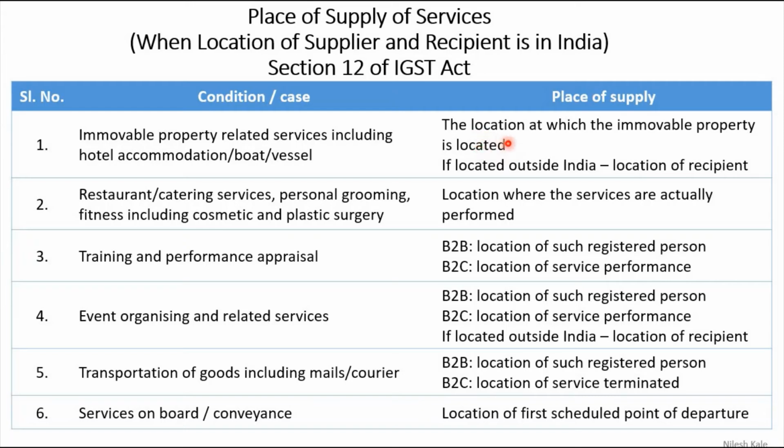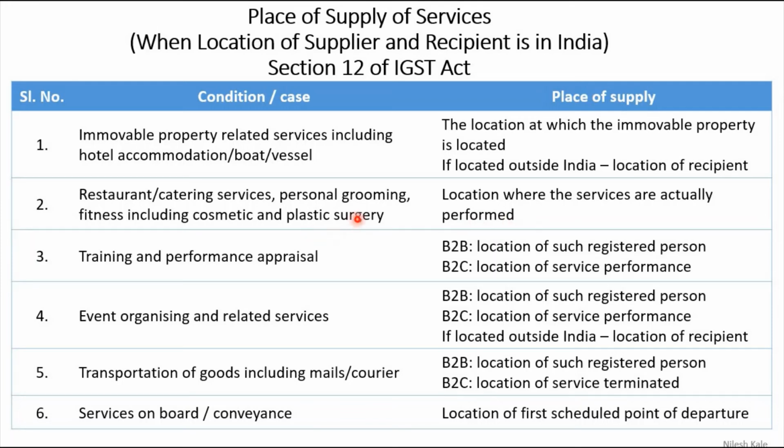Now let us understand the cases for immovable property related services, including hotel accommodation, boat or vessel. The location at which the immovable property is located is the place of supply, and if it is located outside India, the location of recipient we are going to consider for boat or vessel services. Now restaurant or catering services, personal grooming like your salon and beauty parlors, fitness including cosmetic and plastic surgery: the location where the services are actually performed.